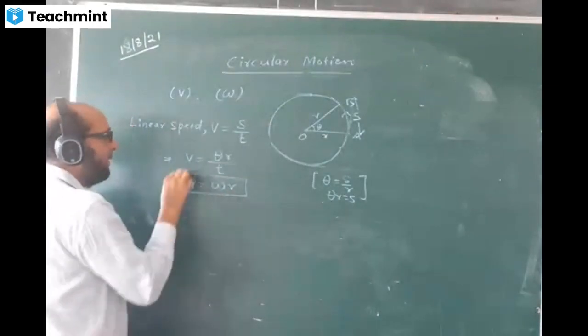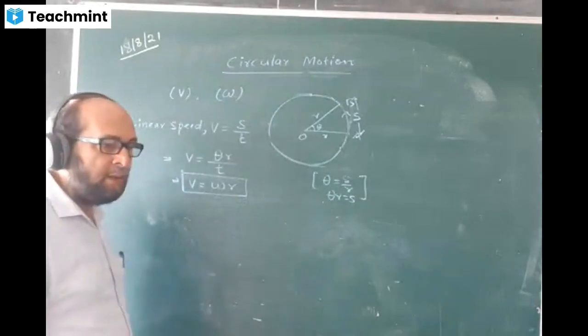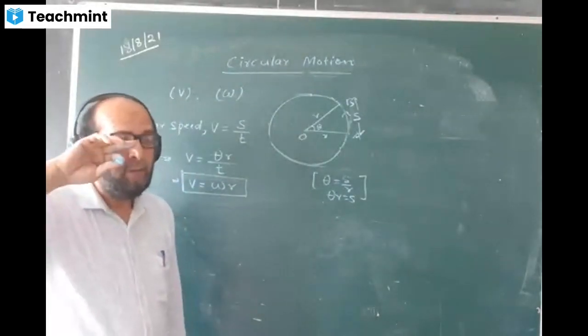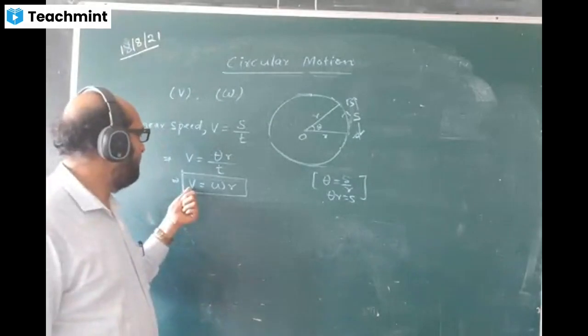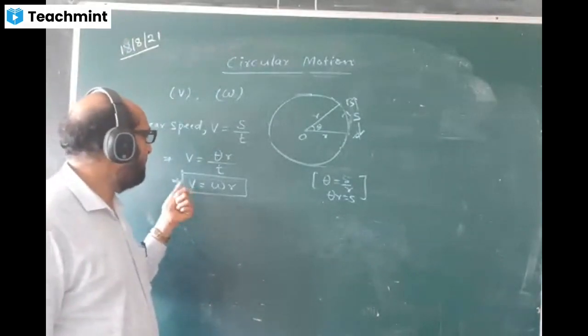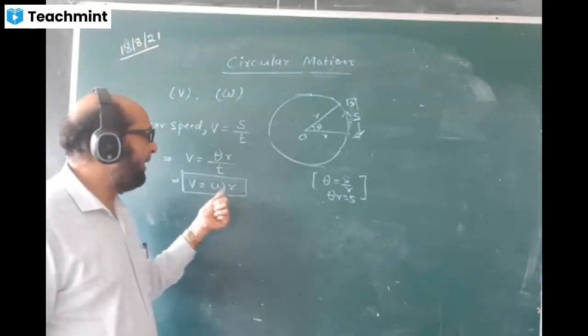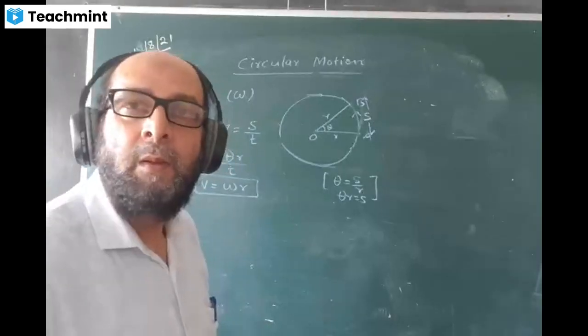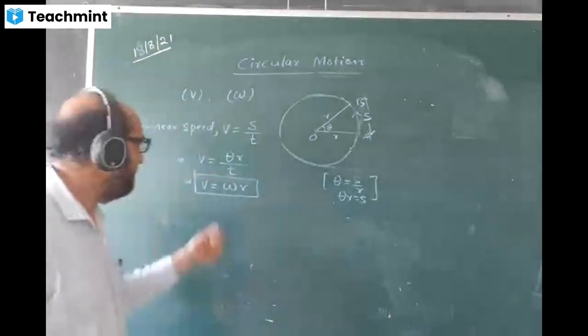This is the formula: v is equal to omega r. This is the formula of linear speed. So linear speed is equal to angular speed into the radius. So this is the relationship.